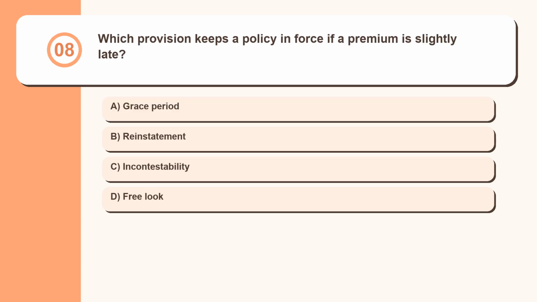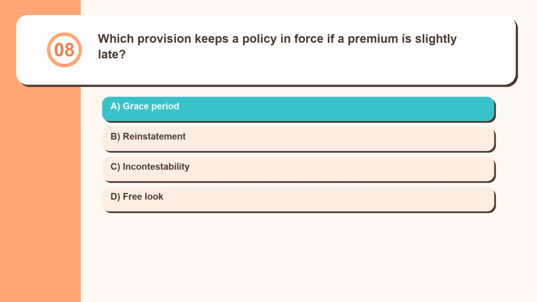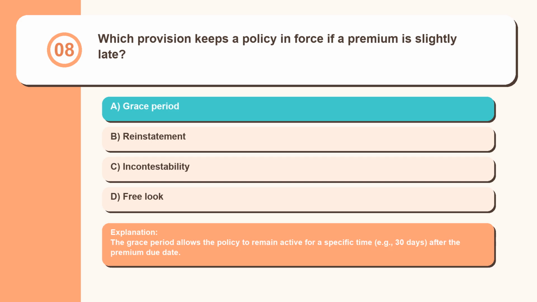Question 8. Which provision keeps a policy in force if a premium is slightly late? Grace period, reinstatement, incontestability, free look. The grace period allows the policy to remain active for a specific time, example 30 days, after the premium due date.